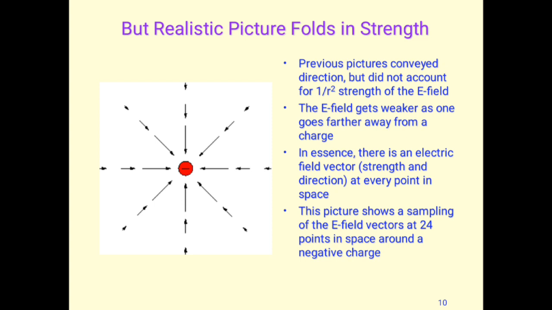The previous picture conveyed the direction but did not account for the 1 upon r square strength of the electric field. As we know, if r is increasing, E will start to reduce. So at a large distance, E will start to get weaker.